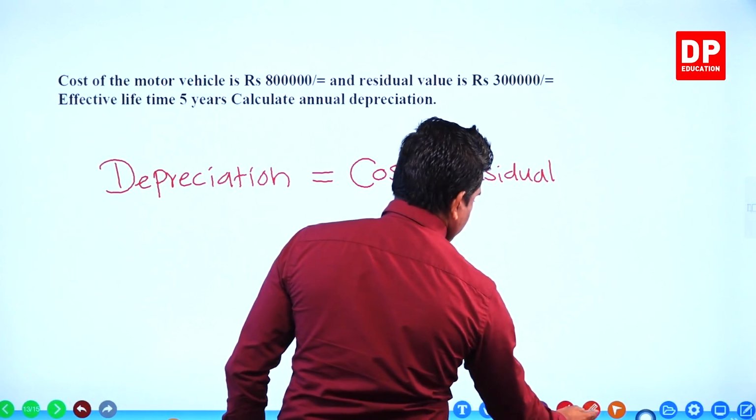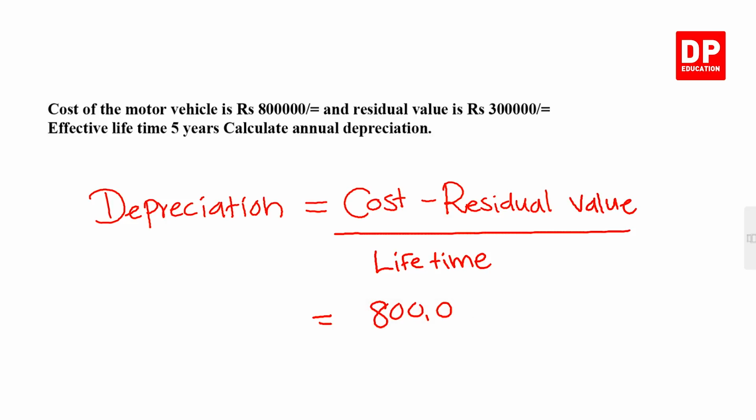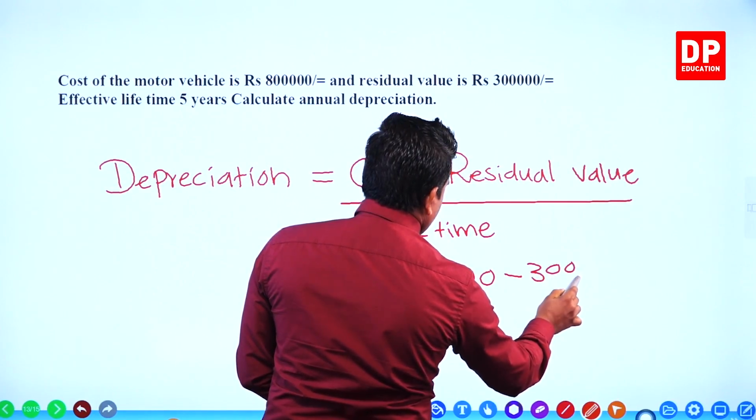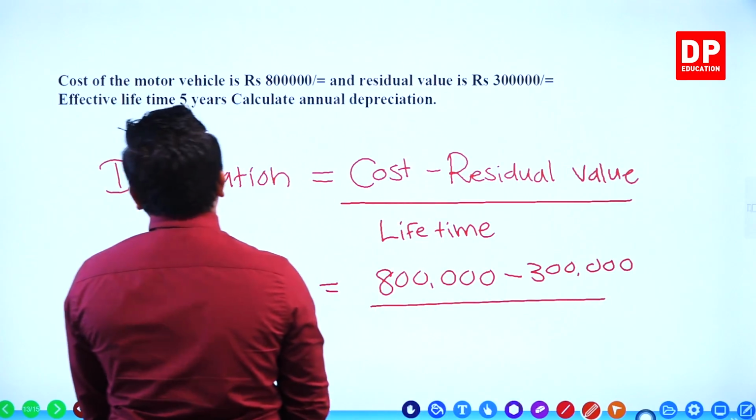Scrap value, divided by lifetime. Okay. Now tell me the cost: 800,000. Residual value 300,000. You minus it. You remove the residual value. Divided by lifetime. How many years? 5 years.